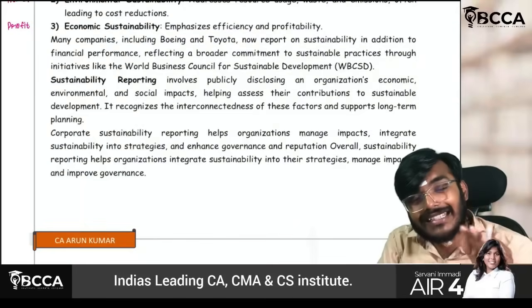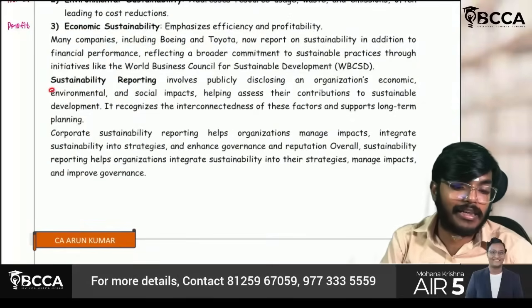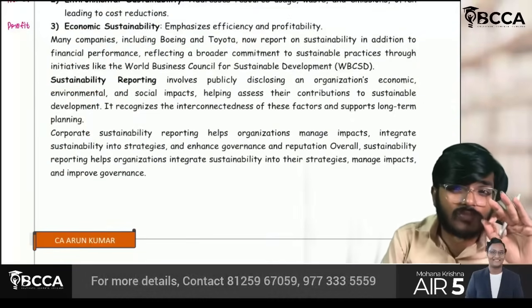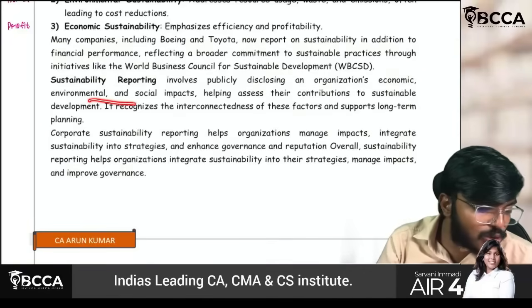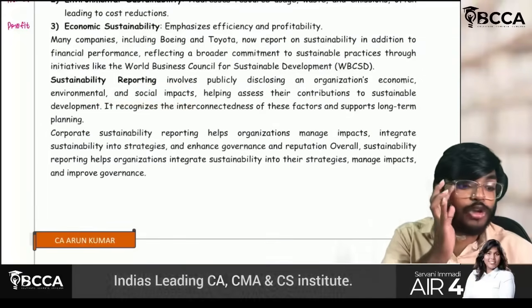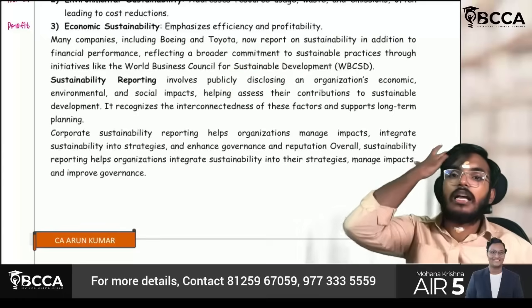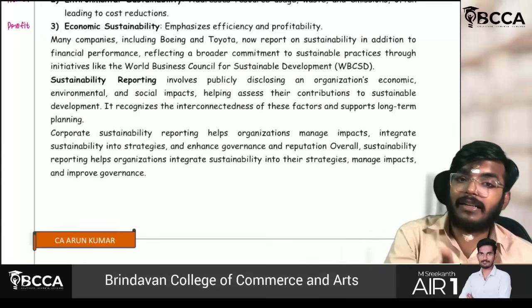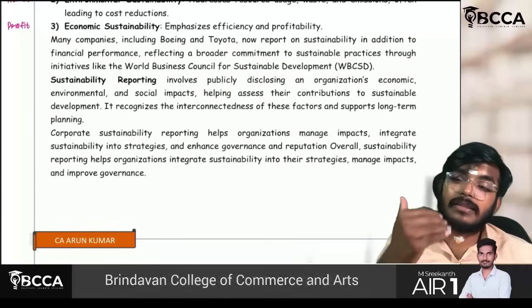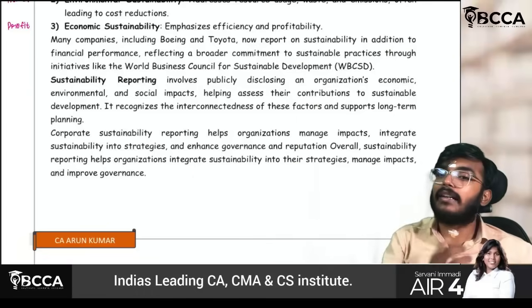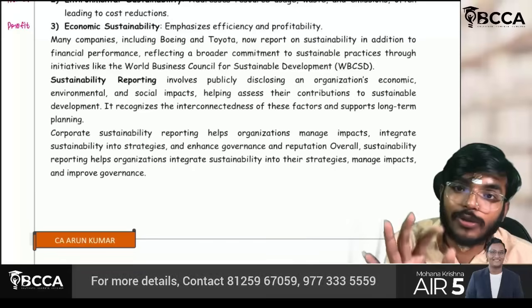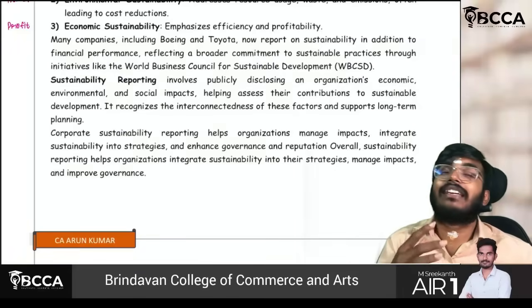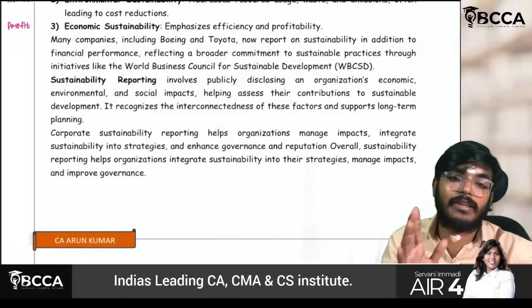Sir, what is the exact meaning of the word sustainability reporting? It is nothing but whatever the organization's economic, environmental, and social impacts are, it has to publicly disclose all of them. Whatever impact it is creating, whether it is people, profit, or planet, everything has to be disclosed to the public. The main crux of the concept is very simple.